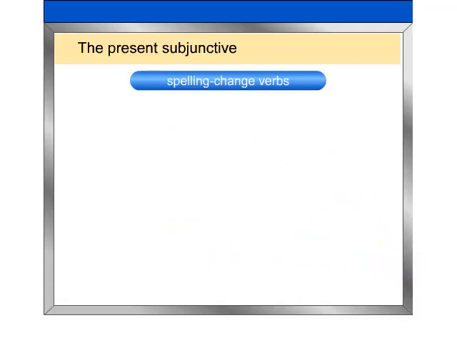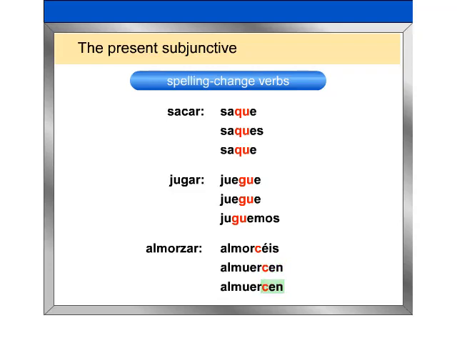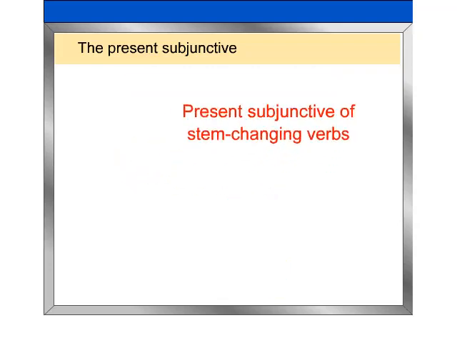Verbs ending in car, gar, and zar have a spelling change in all forms of the present subjunctive. Sacar, yo saque. Tú saques. Él saque. Jugar. Ella juegue. Usted juegue. Nosotros juguemos. Almorzar. Vosotros almorcéis. Ellas almuercen. Ustedes almuercen.